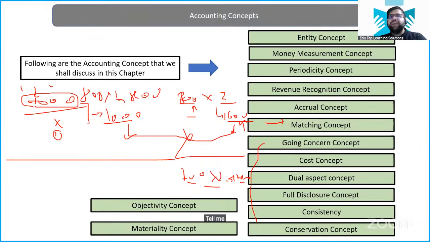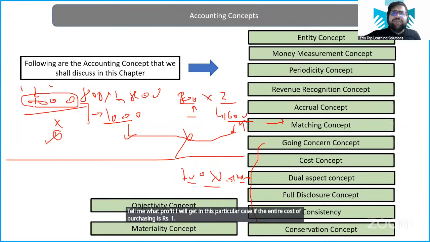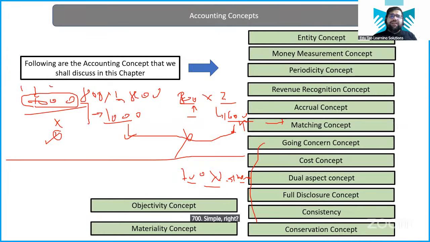Tell me what profit I will get in this case if the entire cost of purchasing is rupees 1. 700. Simple, right? Why 700? The cost of purchase of 700 units will be 700, and my selling is at 1400. So 1400 minus 700 is again 700.